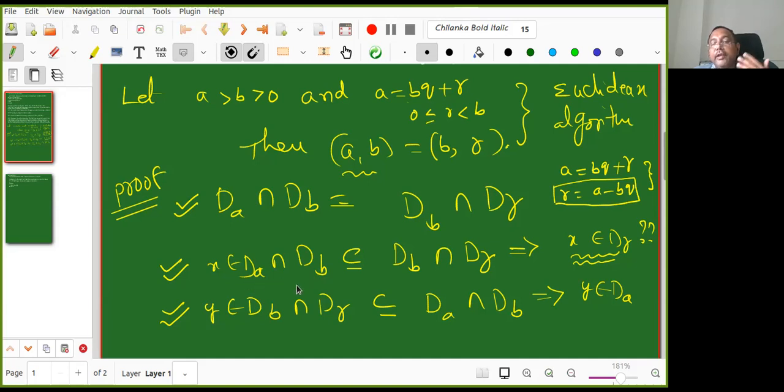X belongs to dA intersection dB means what? So it is a common divisor of. No, X belongs to dA and dB. It belongs to dA and dB. It means X divides A and X divides B. Okay, that's okay. So X divides A and X divides B. Next, now you tell me.